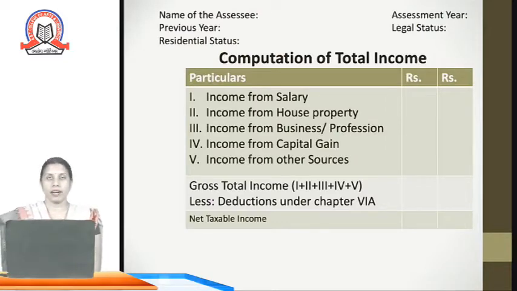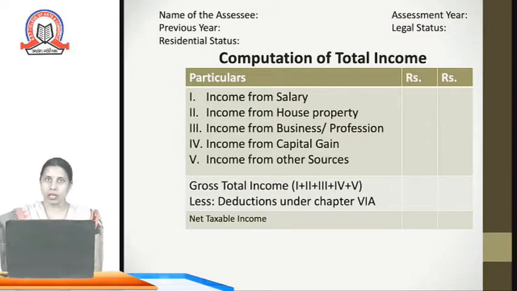Before we discuss the different tax rates, while computing the income tax on the income of the individual, let's just have a review of the computation of income from different heads. Before computation of tax liability, it is very essential to have a proper computation of net taxable income derived from different heads. That is income from salary, income from house property, income from business and profession, income from capital gain. Capital gain may be short-term capital gain or long-term capital gain.